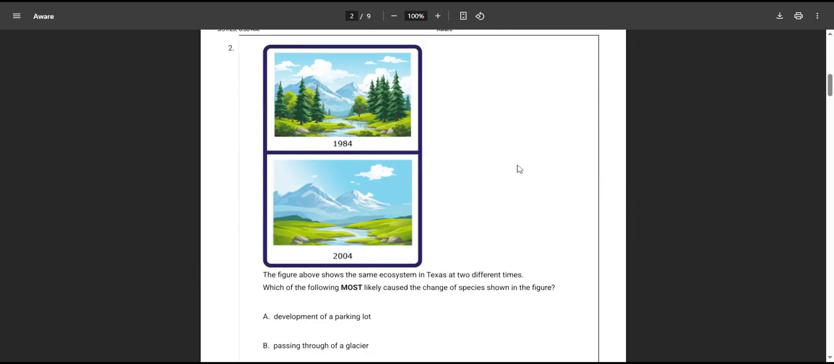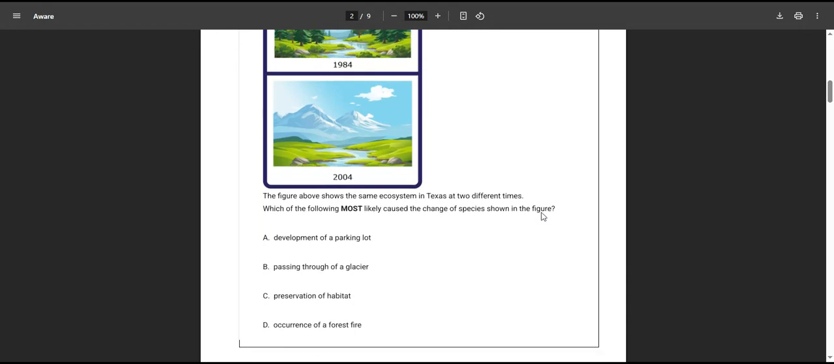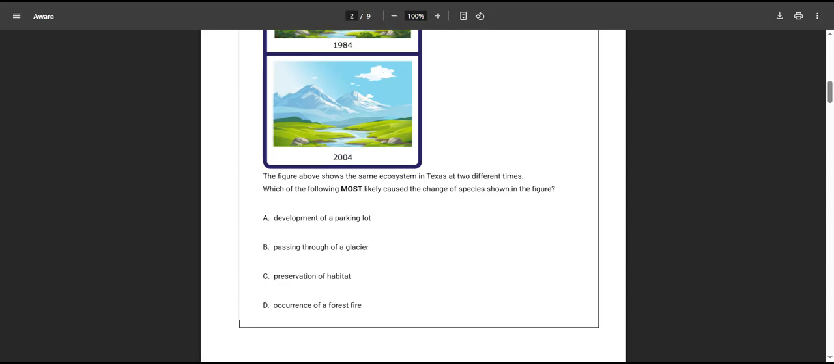Question number 2. So if we look at the pictures, 1984, there are trees. 2004, there's no trees. The figure above shows the same ecosystem in Texas at two different times. Which of the following most likely caused the change of species shown in the figure? Something happened, so the trees are gone. All right, there's no parking lot, so that obviously is not it.